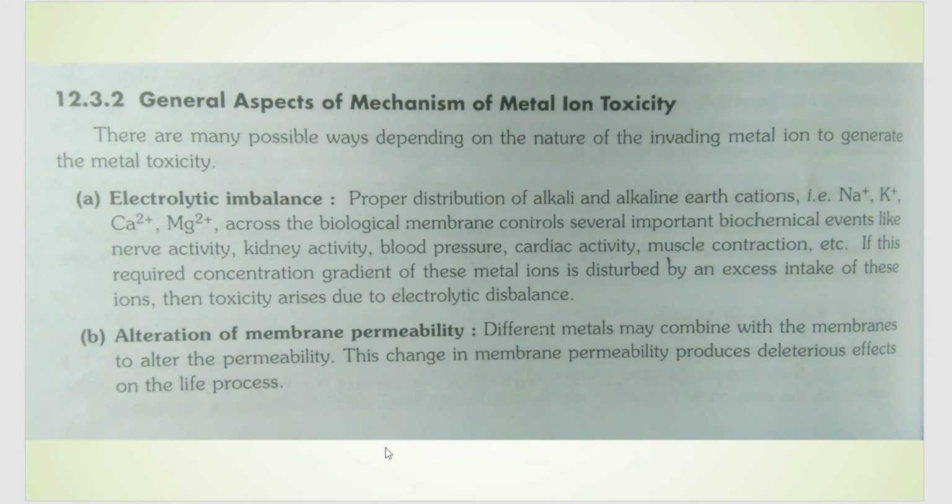But if by any chance these toxic metals, or metals that are in higher amount, come and attach to the membrane, the property of the membrane is altered. Because of that, the permeability also changes and the membrane can no longer control what ion is entering or what ion is leaving. So the permeability character of the membrane is altered.